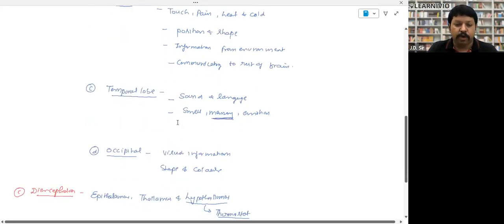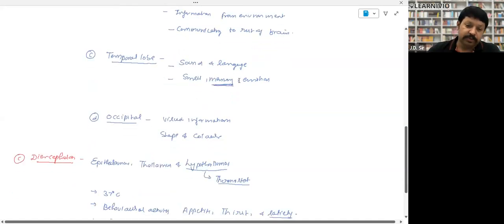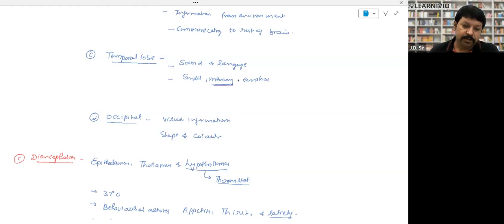And the temporal lobe defines sound and language. This question has been asked. It is also responsible for smell and memory. So memory is controlled by the temporal part, right, and emotions too. Occipital, visual information, shape and color. This means the occipital directly takes information from the eyes, right?